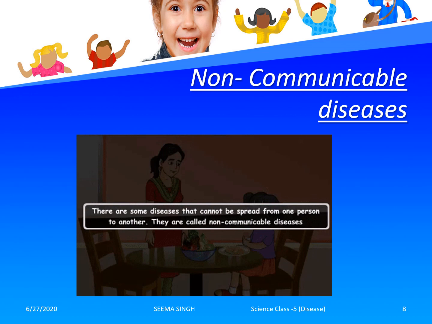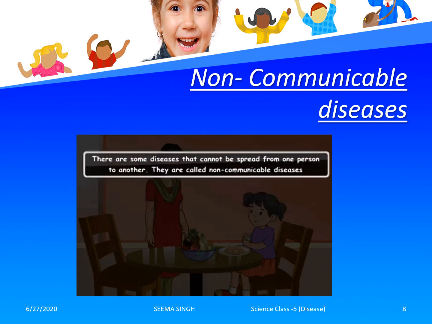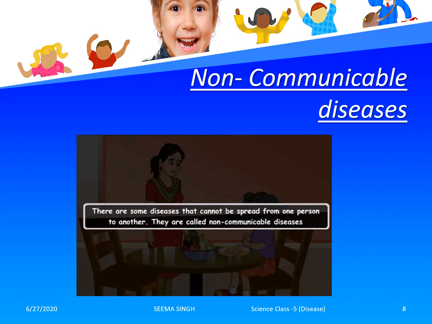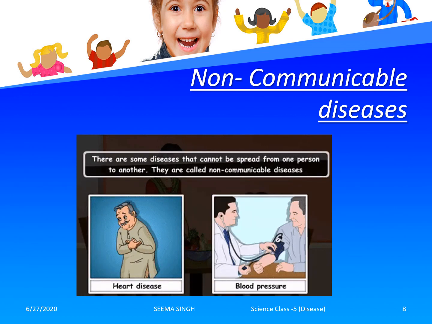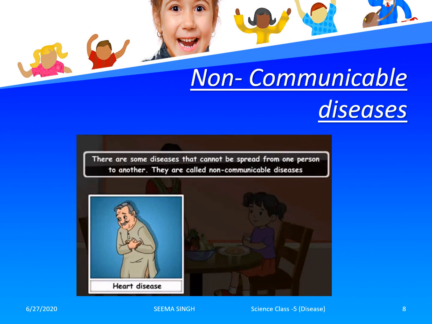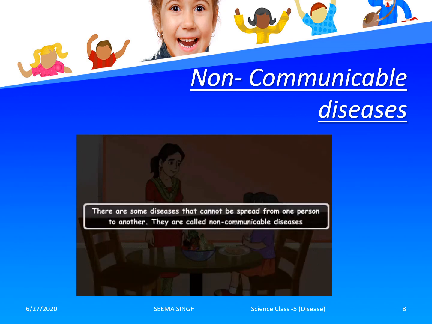Starting off with non-communicable disease. What are non-communicable diseases? The diseases that cannot be spread from one person to another. That is, the diseases that cannot infect a healthy person from an infected person are the non-communicable diseases. Some very common examples that we can see around are heart disease and blood pressure disease. These come under non-communicable disease.